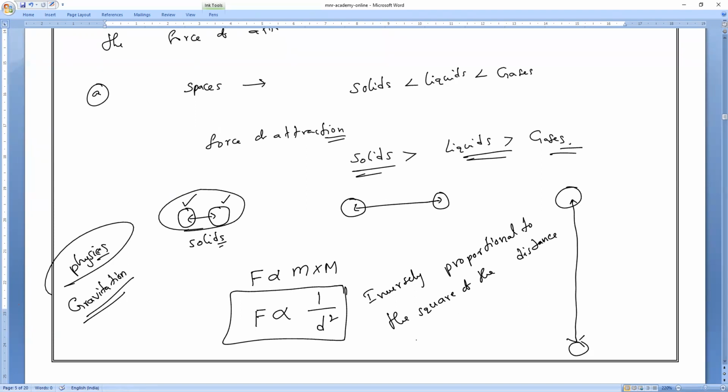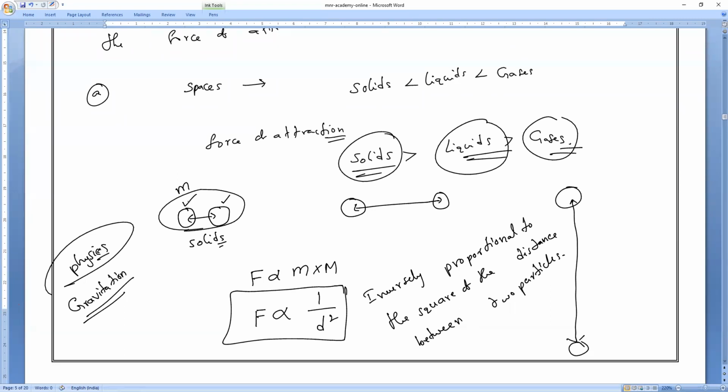Clear? We will study the formula in physics, don't worry. I am just mentioning it. So force of attraction is greater in solids compared to liquids and gases, depending on the particles' masses. Let one particle be m and another particle capital M, with distance d between them.